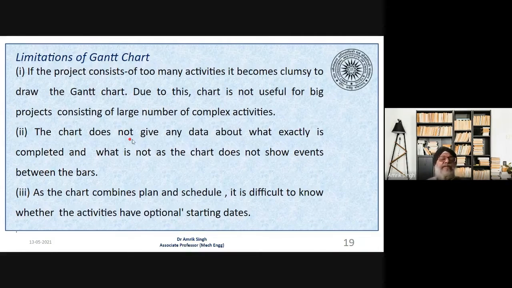Second limitation is the chart does not give any data about what exactly is completed and what is not, as the chart does not show even between the ones. Okay. Now, as the chart combines plan and schedule, it is difficult to know whether the activity has optional starting dates. Okay.